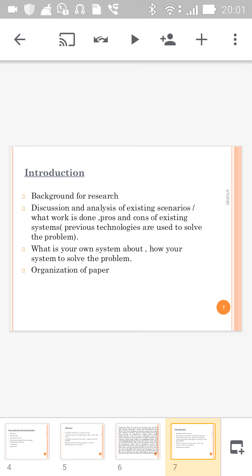And at last, organization of paper. In organization of paper, you have to divide the research paper into sections, section 1, 2, 3 and 4, and you have to complete all your research work in those sections.